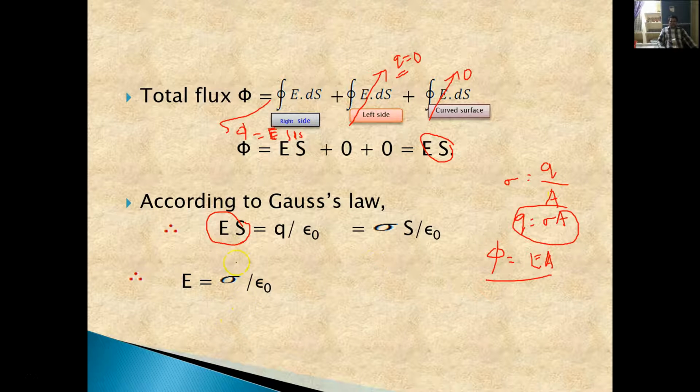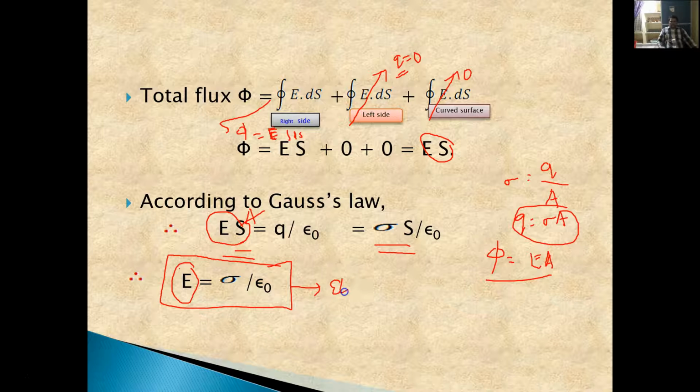Now we are applying Gauss law. The left side is E into A, and the right side is sigma A by epsilon naught. So A and A cancel out, and finally we end up with E is equal to sigma by epsilon naught. So this is the electric field.